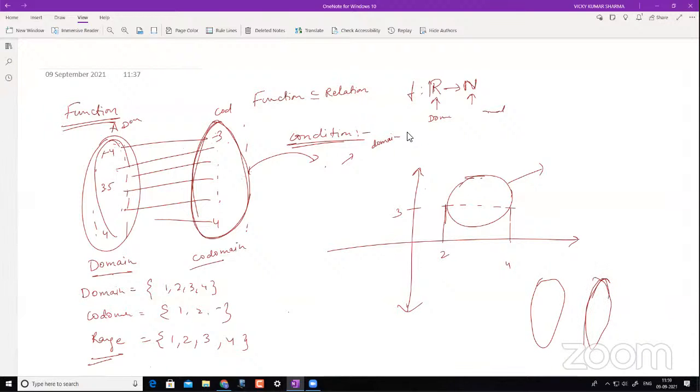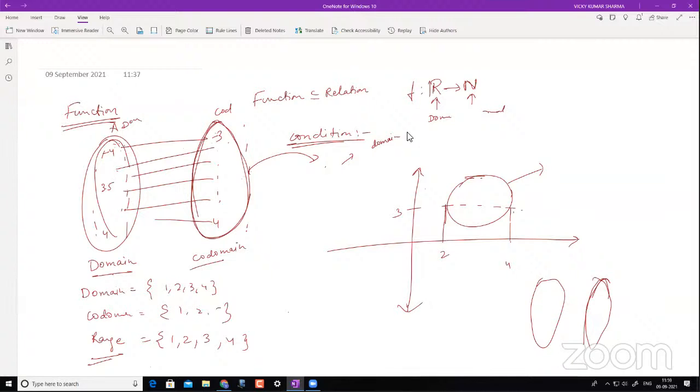All right. Now you see this. Now you have 2 and you have 4, and then you have another value. Let's say this was mapping to 3, right? So you see what is happening here. If you take this part, this is fine. Now this is satisfying the condition of functions.